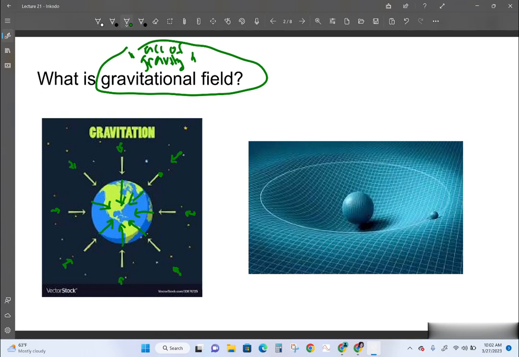The balloon would be warped around that heavy mass. And if you put an object on that warped area, that cone of space, when it's further away there would be less warping than when it's closer. And so it would speed up as it falls down that gravity well.